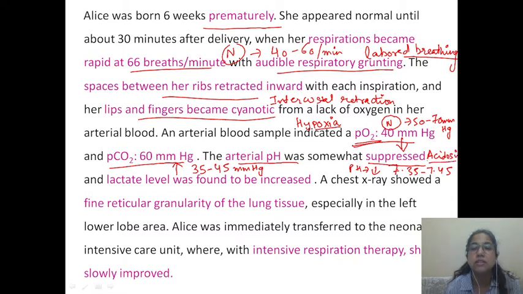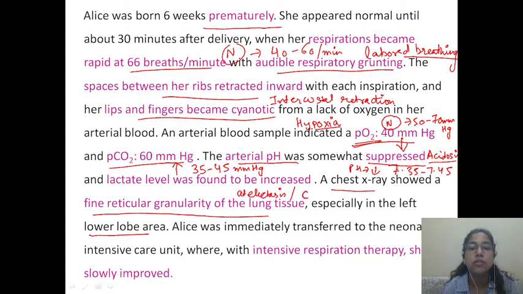So there is acidosis. Then, in view of the respiratory distress being experienced by the child, a chest X-ray was done which showed fine reticular granularity of the lung tissue, especially in the left lower lobe area. Fine reticular granularity means there is atelectasis, or there is collapse of the alveoli.